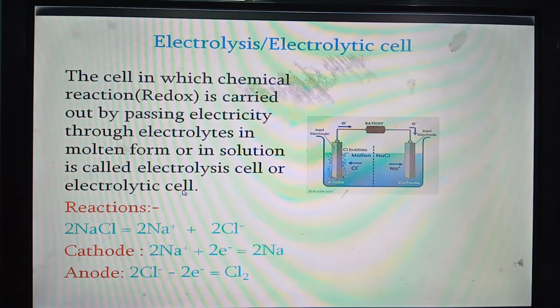In this type of cell, a chemical reaction is carried out by passing electricity and the compound is decomposed or analyzed. Since the analysis reaction is done by passing electricity, the name of the process is given as electrolysis, and the name of the cell in which this type of reaction is carried out is known as electrolysis cell or electrolytic cell. I think you are clear what an electrolysis cell is.